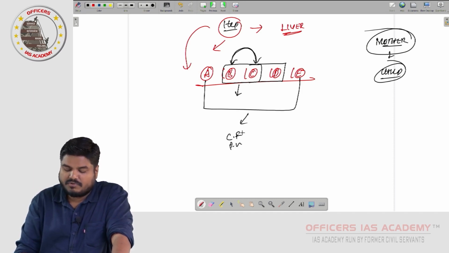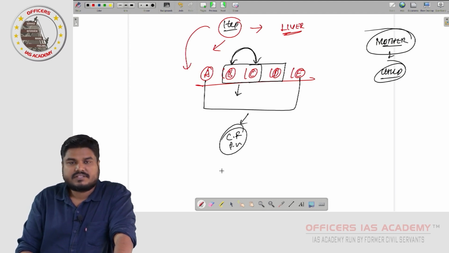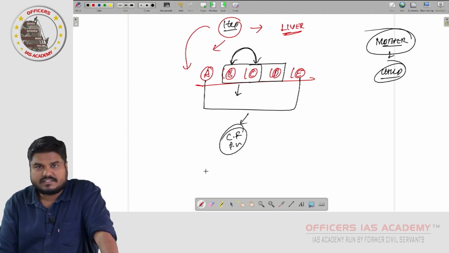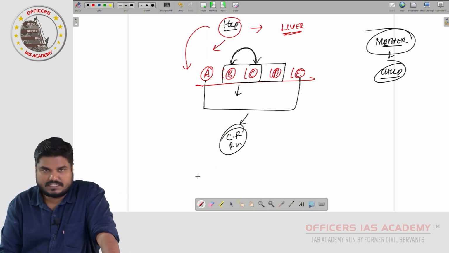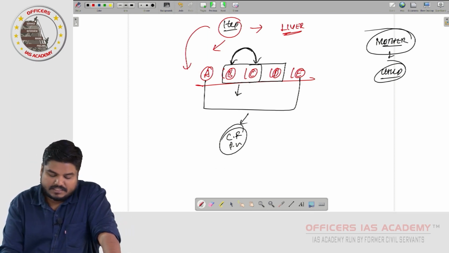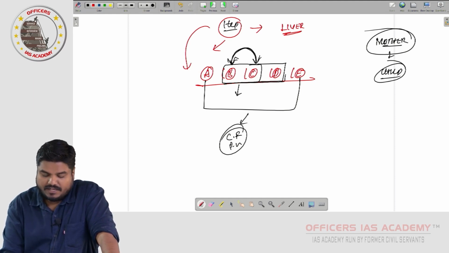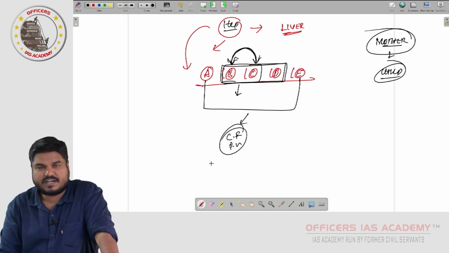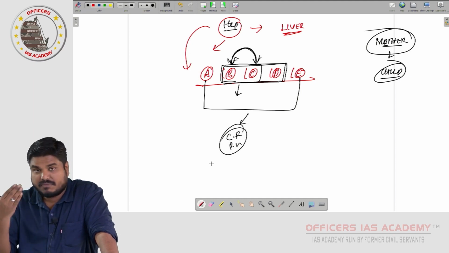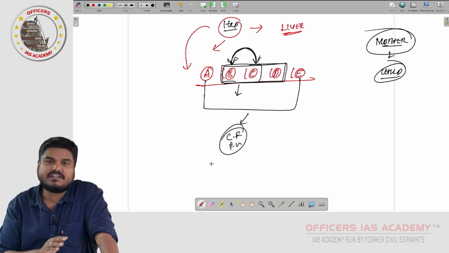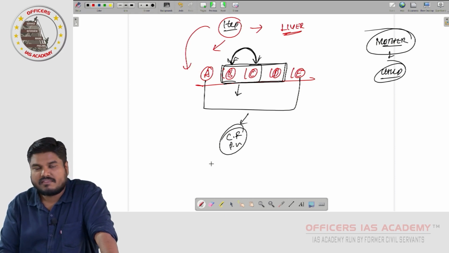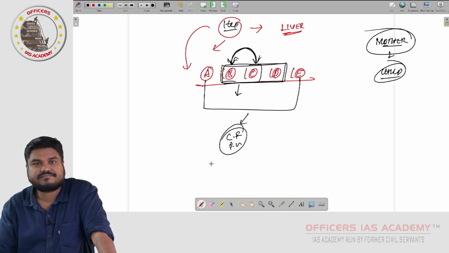When you drink polluted water, that might result in hepatitis A and E. B and C are very common. B, C, D are largely because of sexual transmission and vertical transmission, mother to child. If the mother has a hepatitis condition, that can be passed on to the child as well.